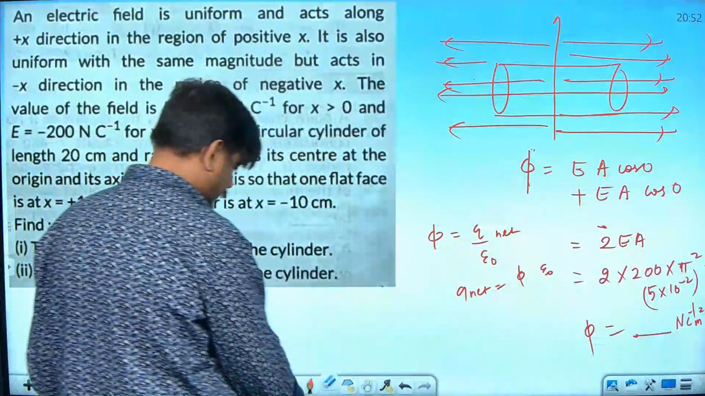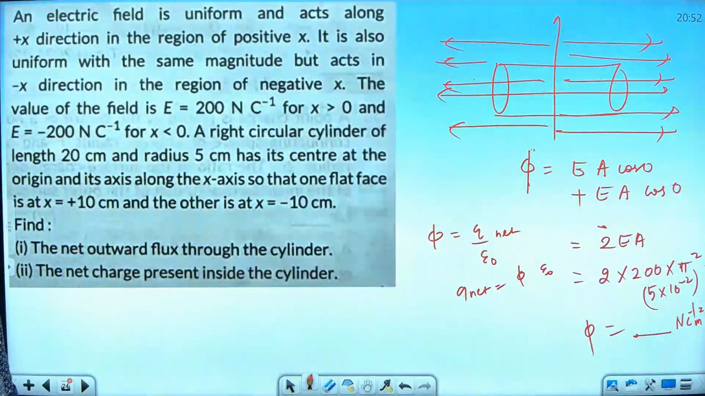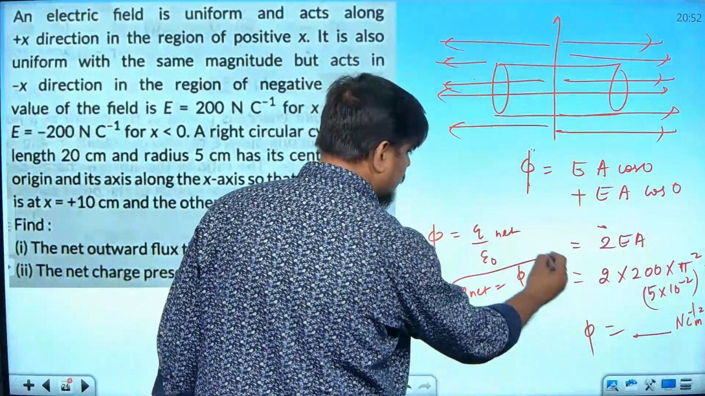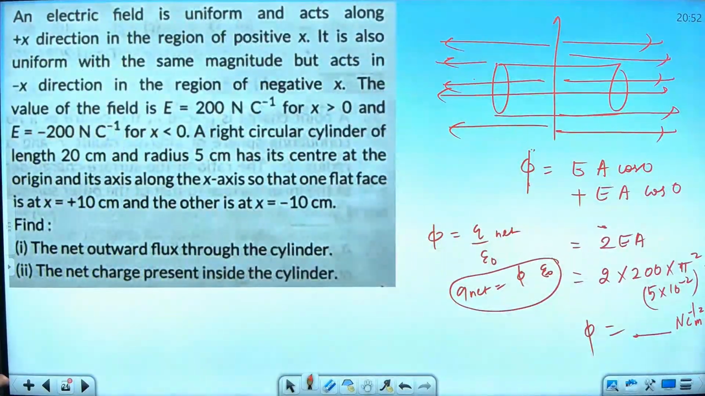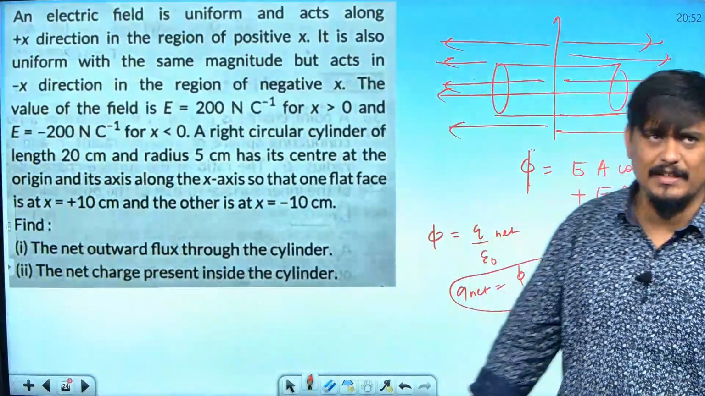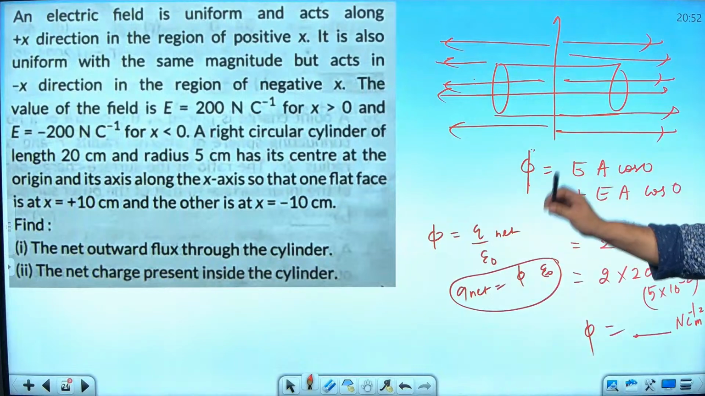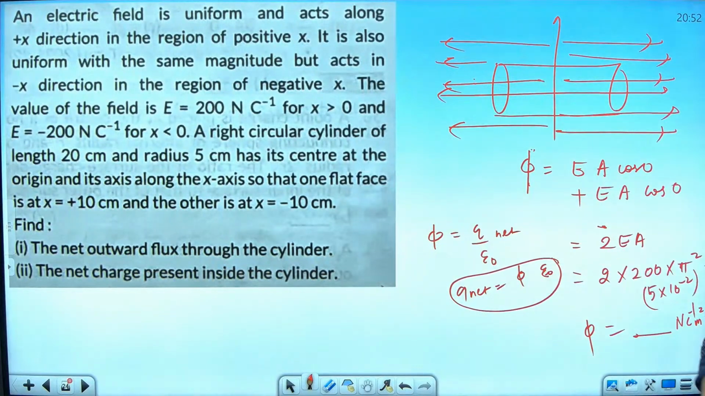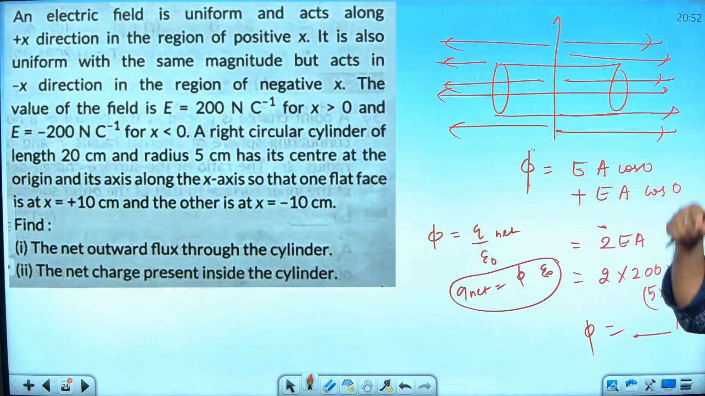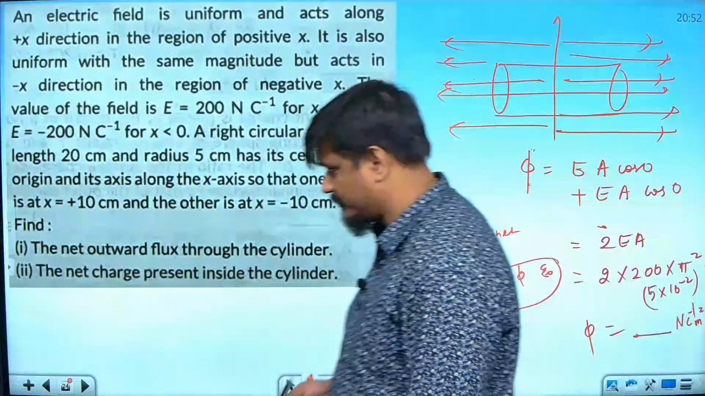Why didn't we take the negative sign of the electric field, which is in the negative direction of the x-axis? Electric field is a vector quantity, by the way. Negative sign indicates that it is in the opposite direction, nothing else. Or if you take negative 200 into area into cos 180, it will become how much? Once again positive.